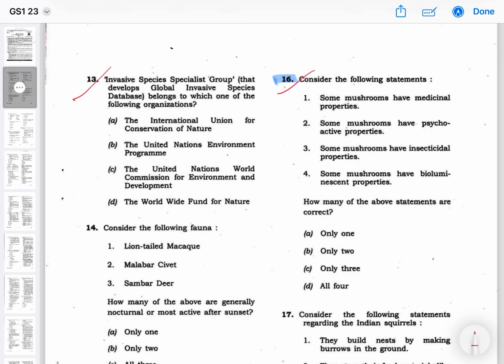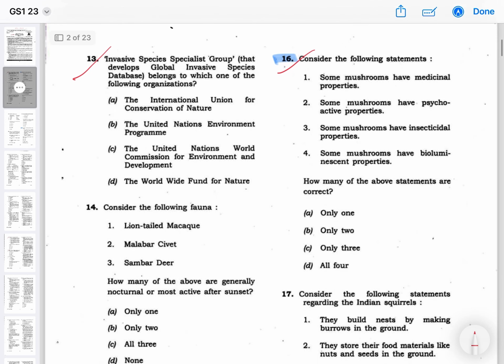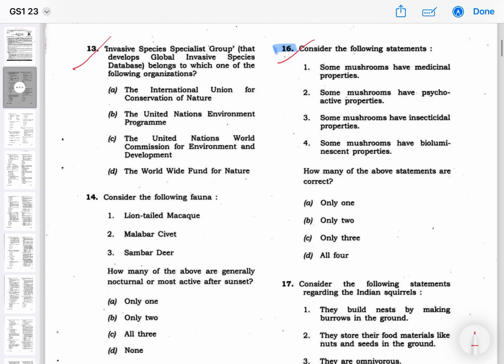Consider the following statements: some mushrooms have medicinal properties. Some mushrooms have psychoactive properties. Some mushrooms have insecticidal properties, and some mushrooms have bioluminescent properties. So statements are like this: some X are Y or some X have Y properties. So in these statements the keyword is some. In all the statements the word is some, and if the statements are in this format, some X are Y, then there is a very high chance that these statements will be correct.